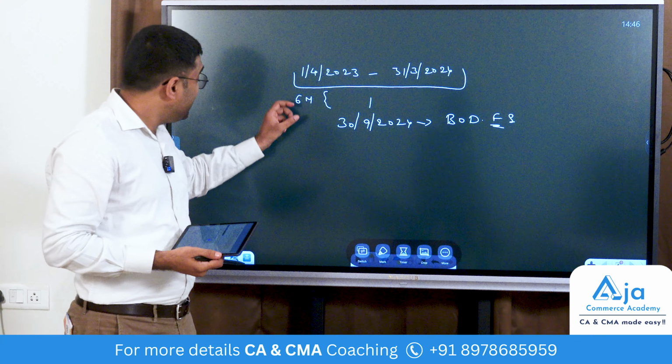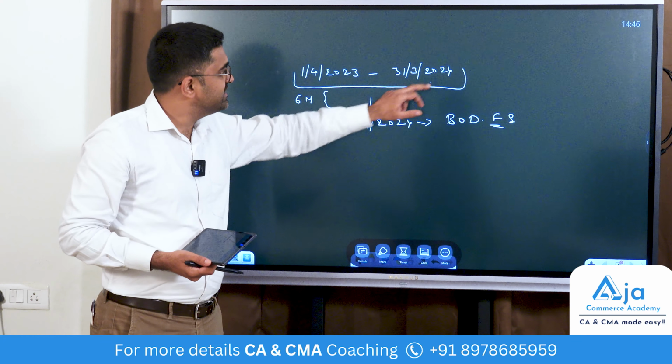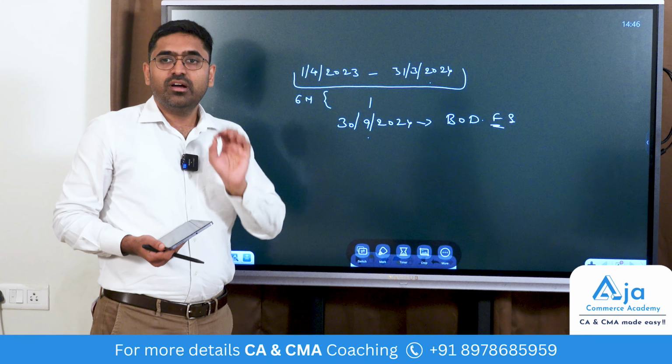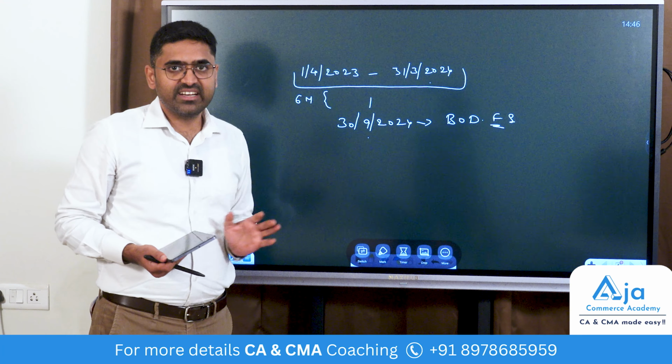If any event happens after the balance sheet date but before signing, how do we deal with it in the financial statements?